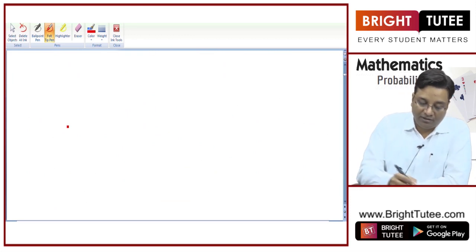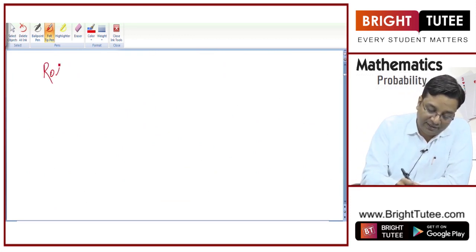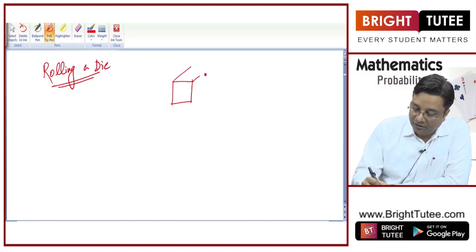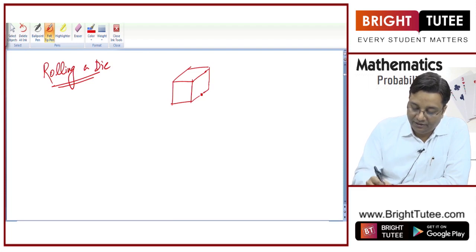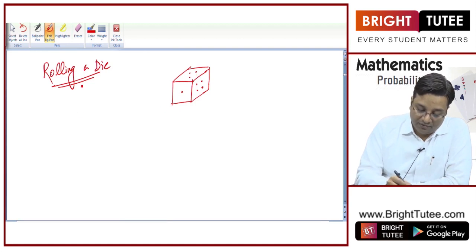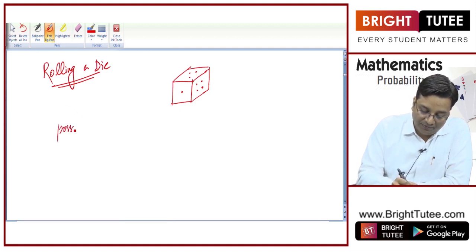Now let us talk about rolling a die a bit, right? A die looks like this, right? What are the possible numbers that it can display? This is not the exact die that I am making here. This is just for representational purpose. So what are the possible outcomes?